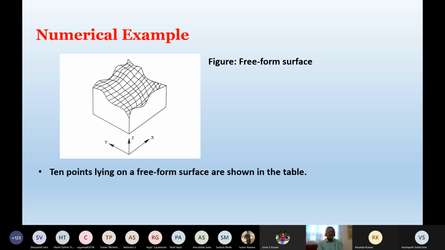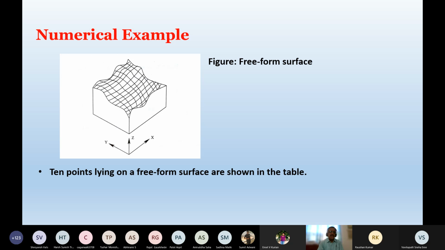But let me concentrate on the numerical example related to this entropy-based clustering. The same numerical example which I discussed in the last class for the fuzzy C-means algorithm is used here. I have to generate the data related to the freeform surface. And once I have the data, I have to do the clustering so that we can select the cutter parameters and get a very accurate machining of the freeform surface.